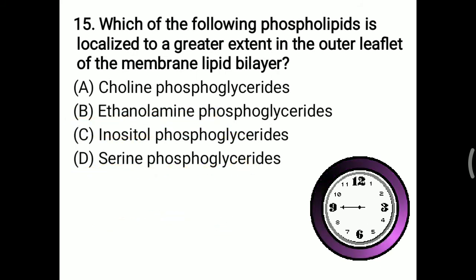Inositol phosphoglyceride, you can remember IP3, inositol triphosphate, which is generally formed as a second messenger, is also present over the inner side. So the right answer is A, choline phosphoglyceride.